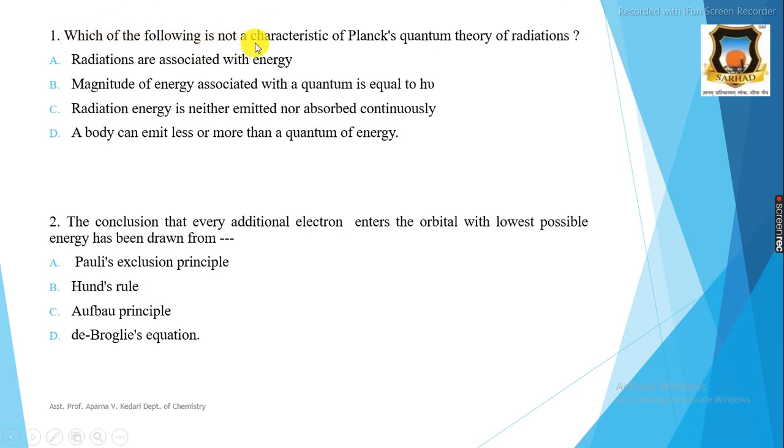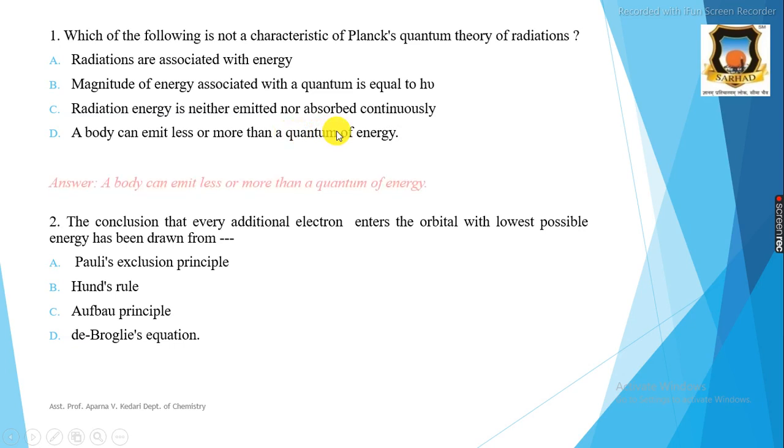Which of the following is not the characteristic of Planck's quantum theory of radiation? A option: radiations are associated with energy. B option: magnitude of energy associated with a quantum is equal to h nu. C option: radiation energy is neither emitted nor absorbed continuously. And D option: a body can emit less or more than a quantum of energy.